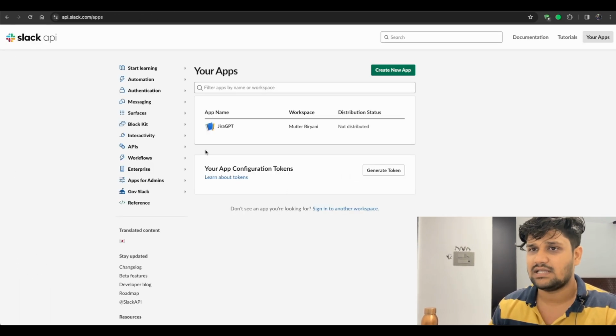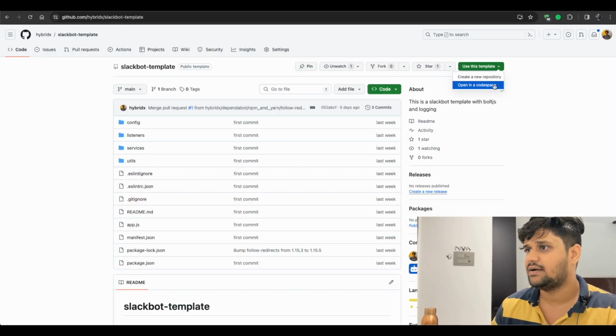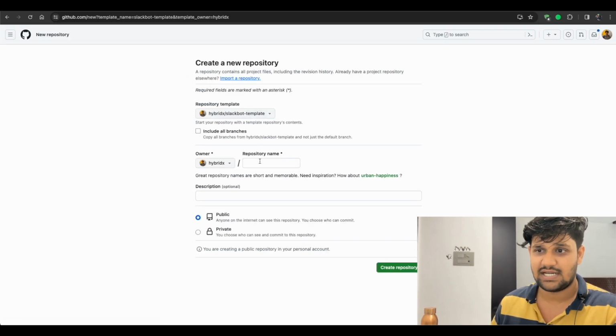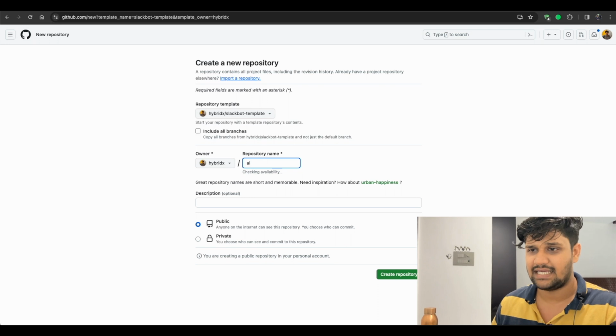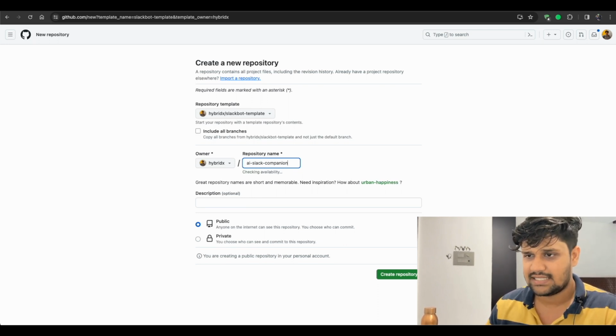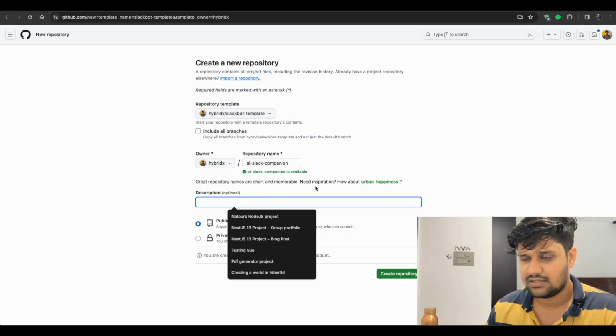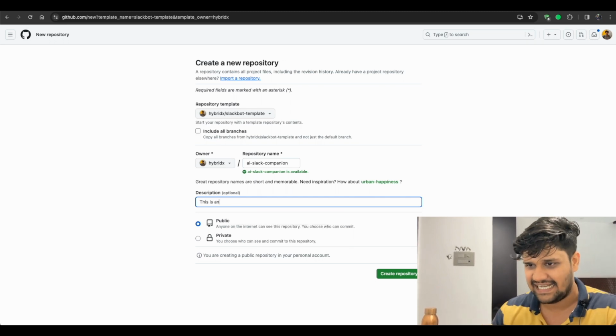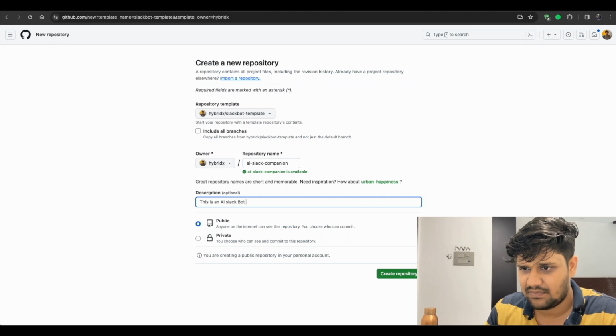The next piece of the puzzle is Slack. What I'm going to do is, I already had this template, so I'm going to use that template. It's another video I'll be tagging in the description as well. So creating a repository called AI Slack Companion, because original names are not my thing. This is an AI Slack bot.